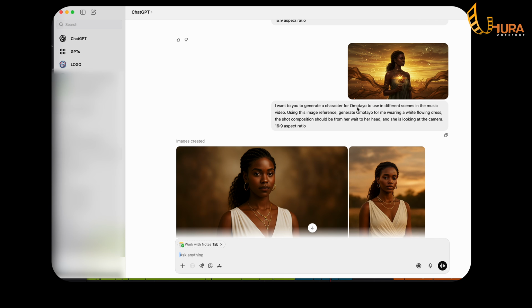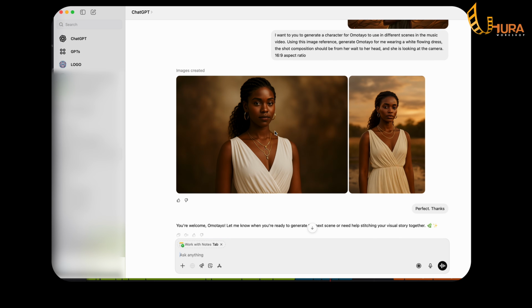I now told ChatGPT, I want you to generate a character for Omotayo. First, I called her Omotayo, but later I changed it to Odunayo. Using this image reference, generate Omotayo for me wearing a white flowing dress. The shot composition should be from her waist to her head. And she's looking at the camera. The aspect ratio is 16:9. And this is what ChatGPT came up with.